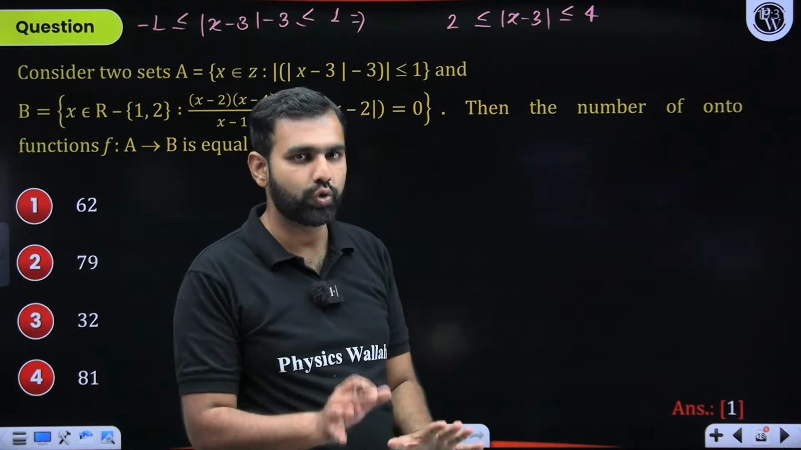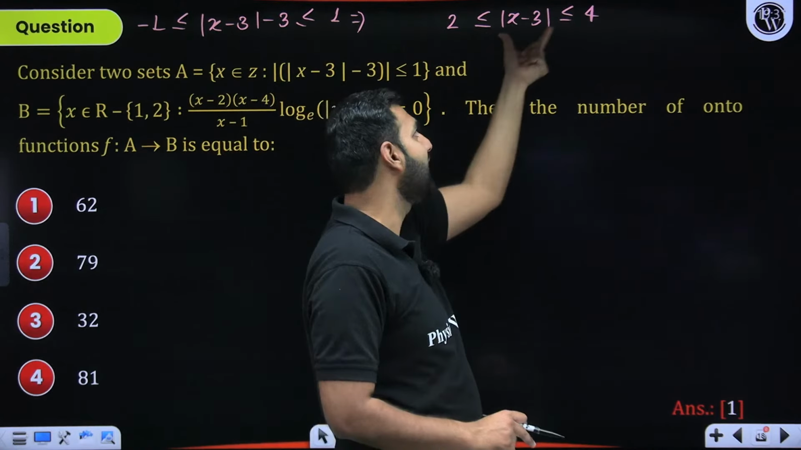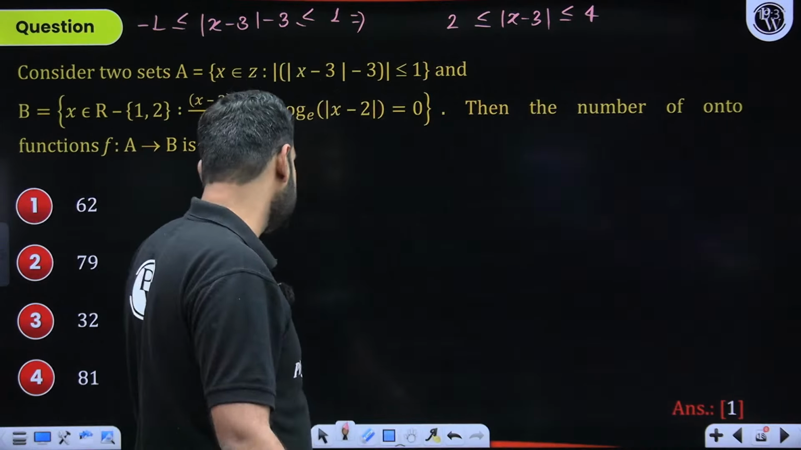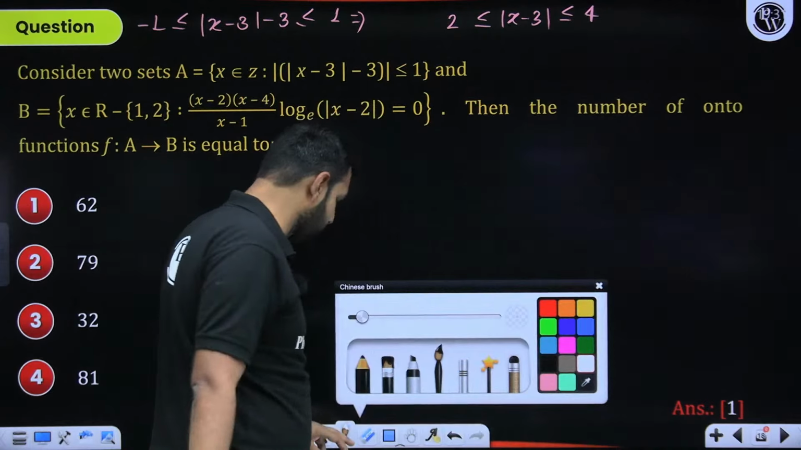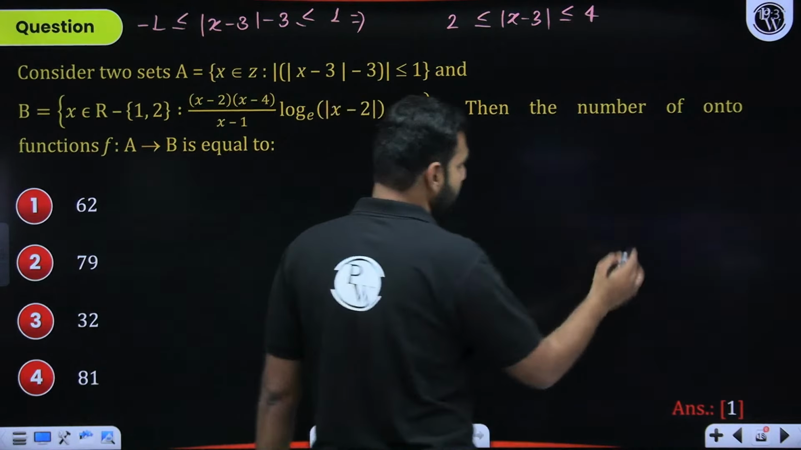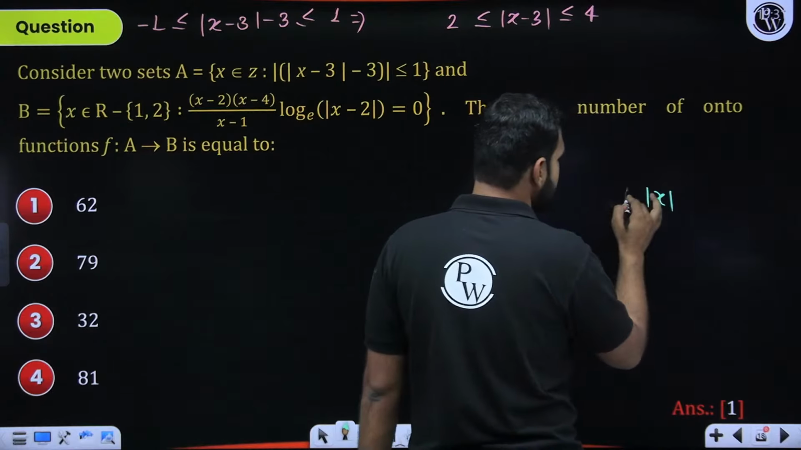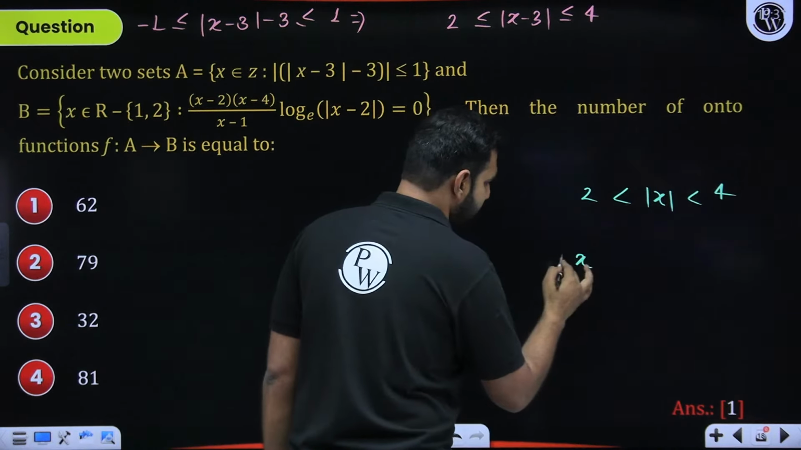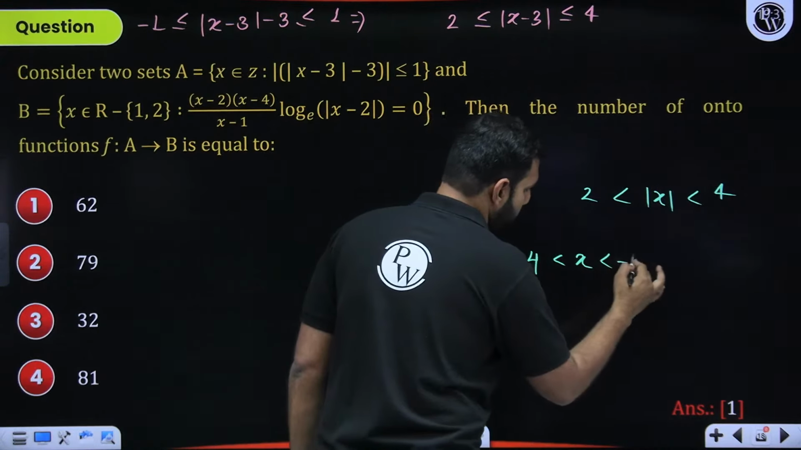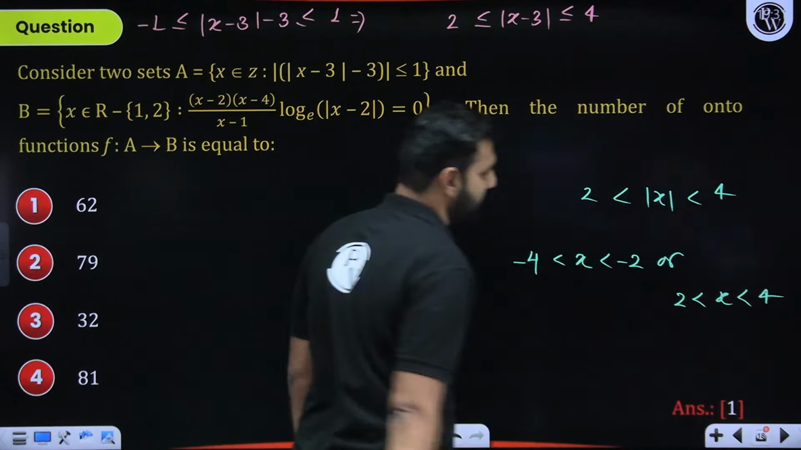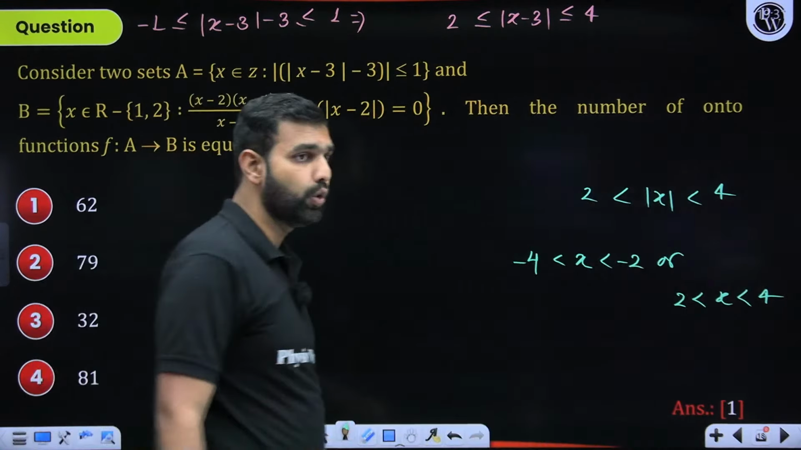If you have gotten confused with this, you could split it like this and solve it separately. But that is what we don't suggest at this stage. You being an IIT JEE aspirant should be able to crack it from right here. I repeat: let's say mod x is from 2 to 4. Then x will be from minus 4 to minus 2, or from 2 to 4. That's what I'm suggesting here, and this is what you should already be aware of.